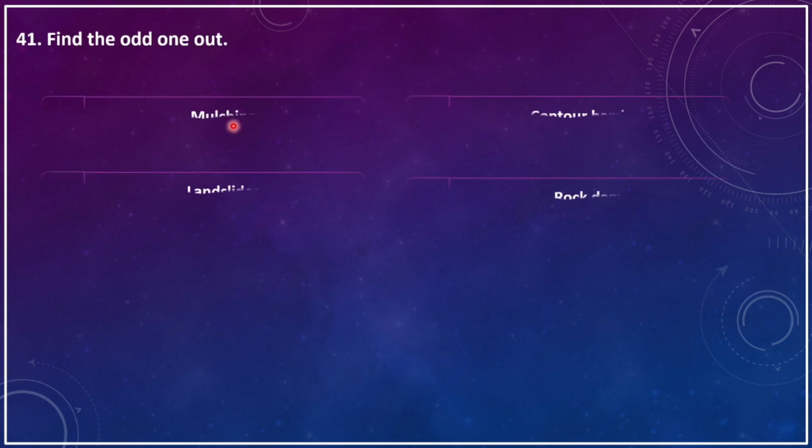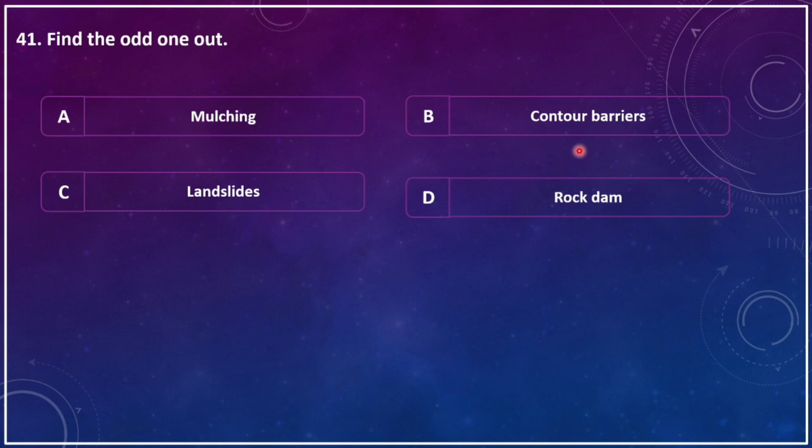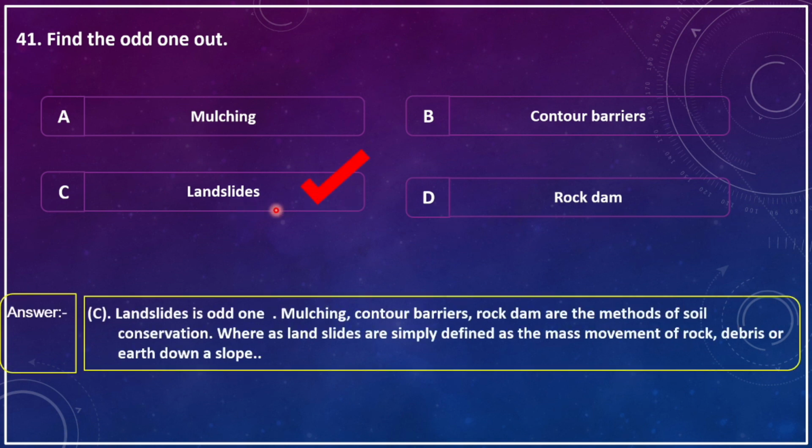Find the odd one out. Mulching, contour barrier, landslides, rock dam. The correct answer is landslide, because mulching, contour barriers, rock dams are the techniques to conserve soil, whereas landslides are simply defined as the mass movement of rock, debris or earth down a slope.